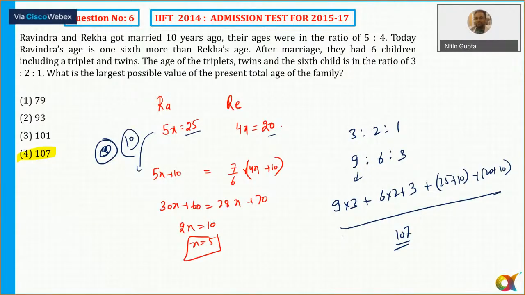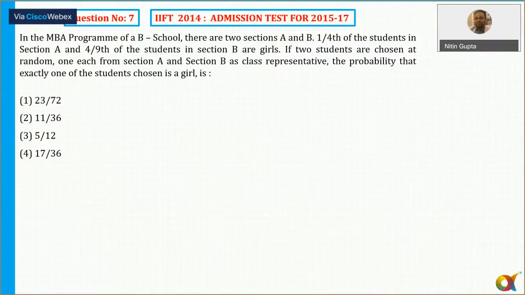Let's move to question number 7. It says in the MBA program of a B school, there are 2 sections A and B. 1/4 of the students in section A and 4/9 of the students in section B are girls.